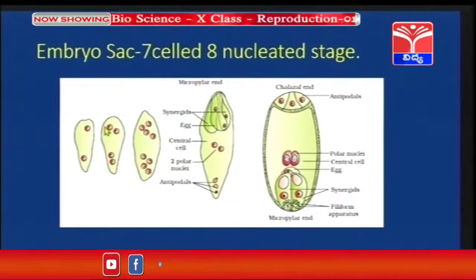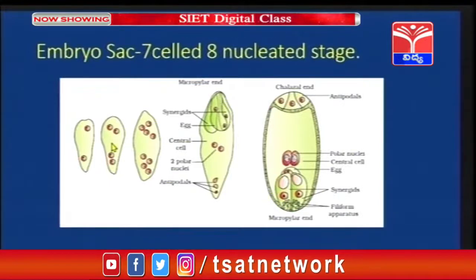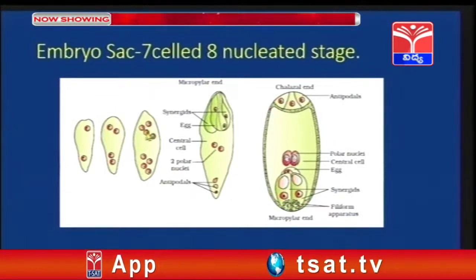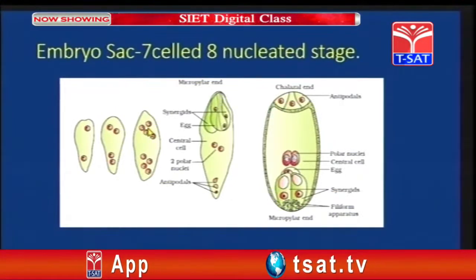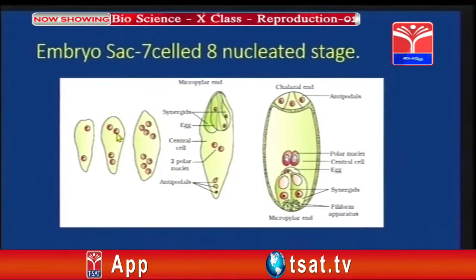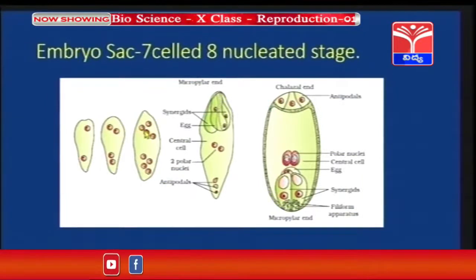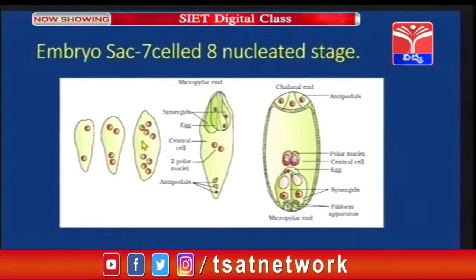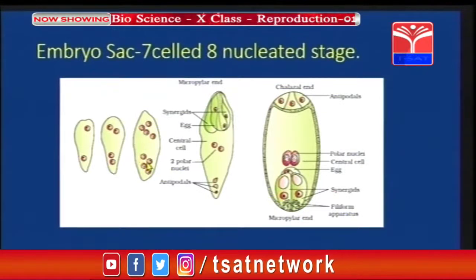So, the number of nuclei in the embryo sac is 4. Again, the 4-nucleate stage also undergoes mitotic division, so the two nuclei undergo mitosis and produce 4 nuclei. So, the total number of nuclei present is 8, the 8-nucleate stage.